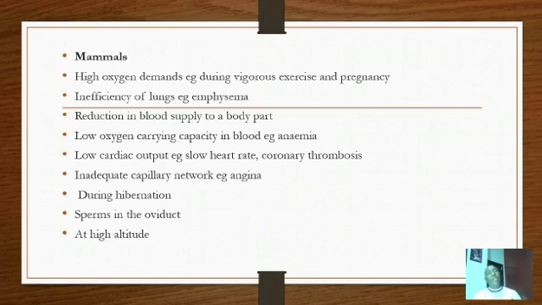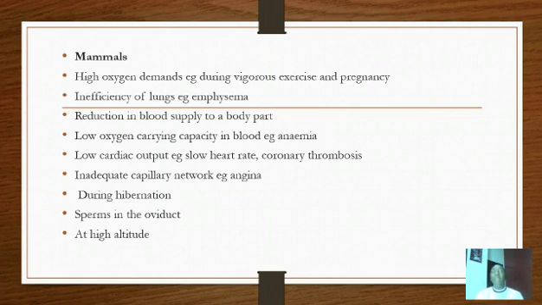Therefore, if there is reduction of supply of blood to a part of the body, that body part will not get the required oxygen in the amounts that it is needed. If it does not get the required oxygen, what follows whenever the supply is lower than the demand? Anaerobic respiration.